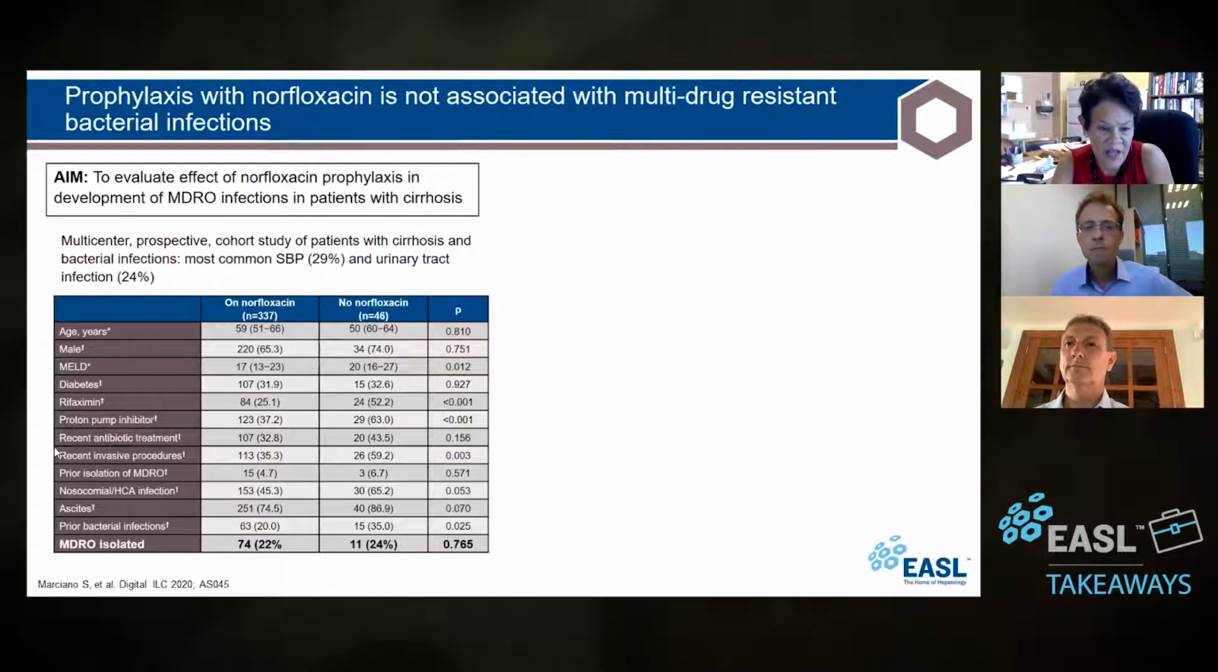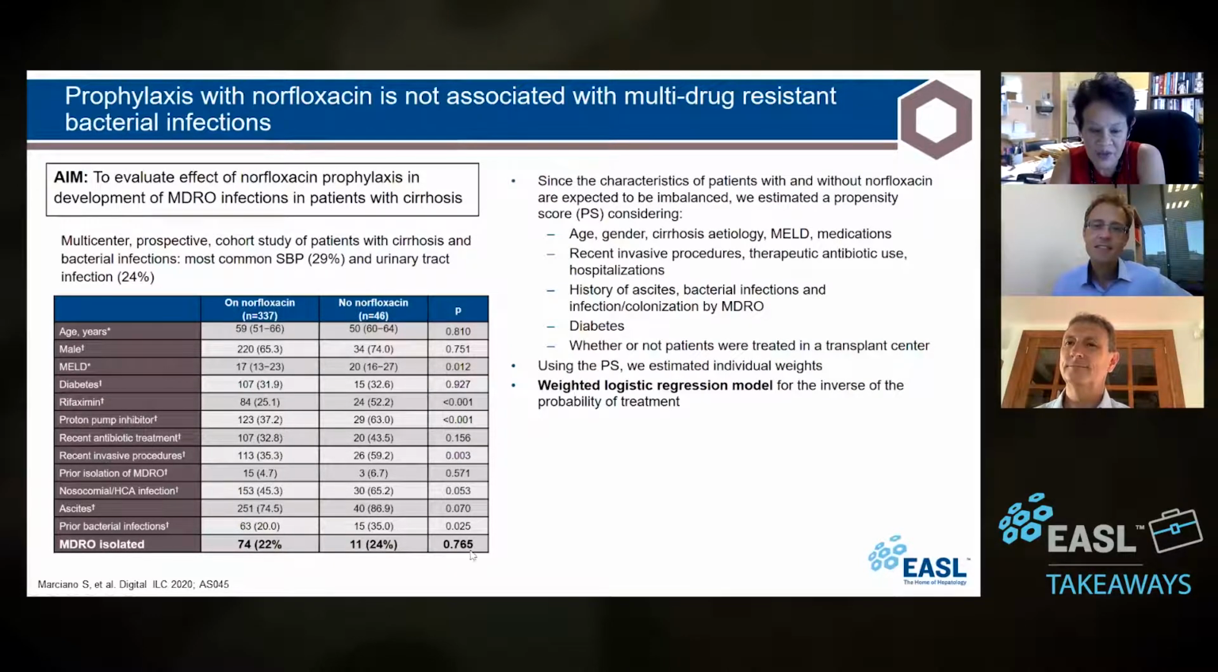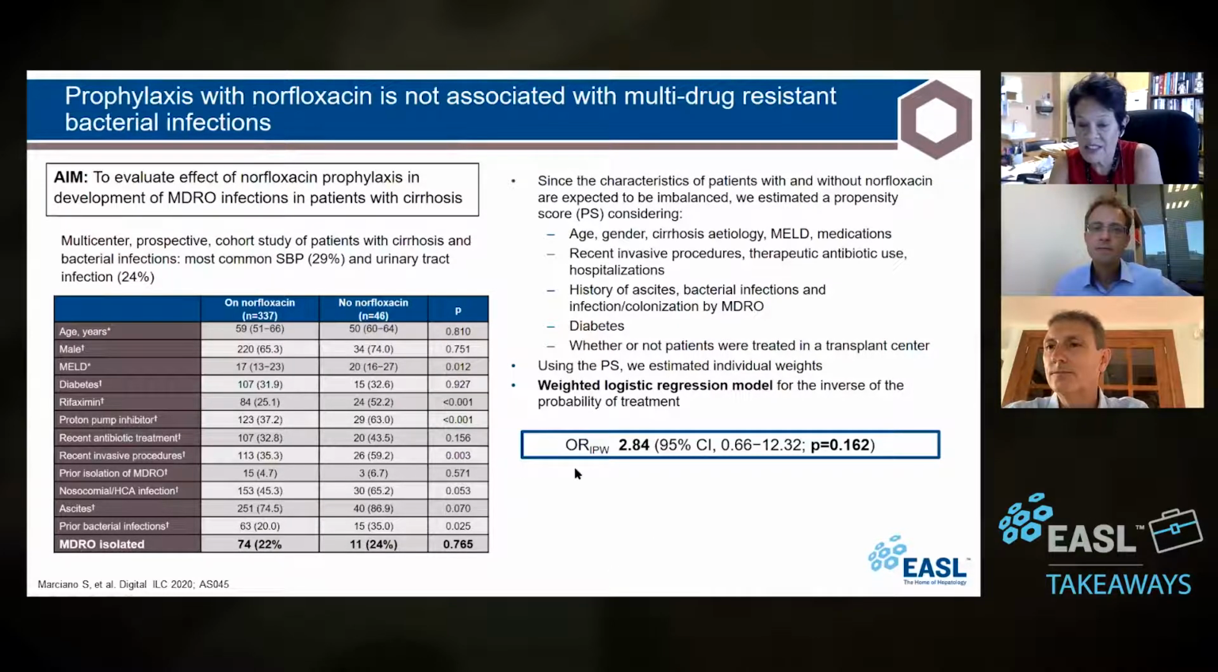So you can see here, because this was not significant, and because factors that would allow someone to be on norfloxacin could also be more likely to have MDROs, they did a propensity score. So they did a sort of multivariate analysis using a propensity score, looking at all these variables. And then they did a weighted logistic regression model. And you'll see here that this is the result.